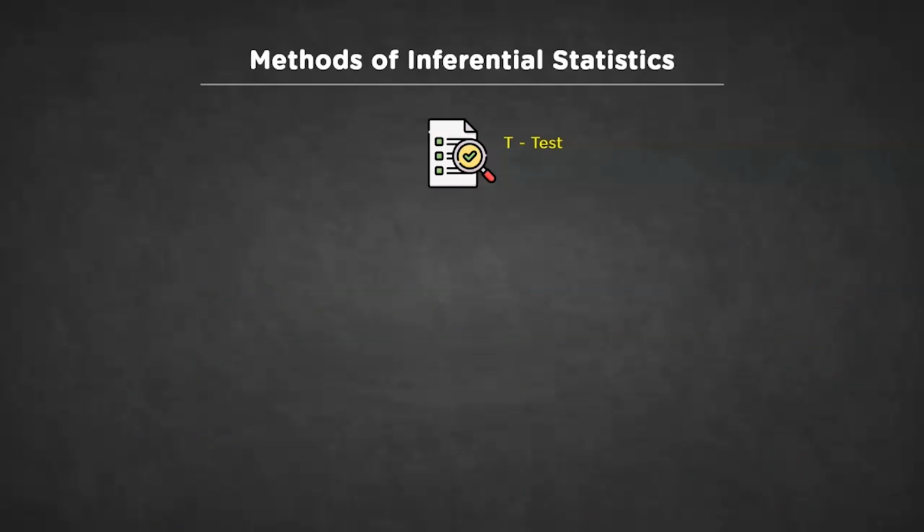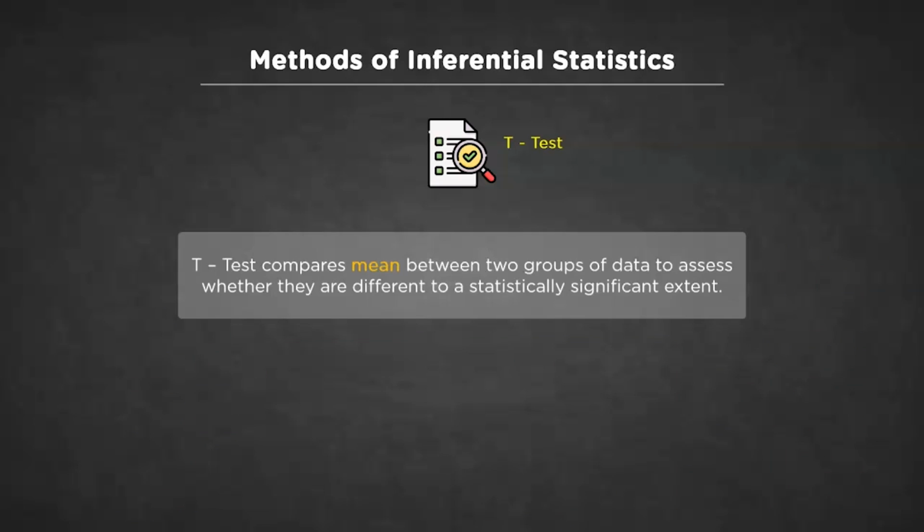Let's begin with the t-test. T-test compares the means of two groups of data to assess whether they are different to a statistically significant extent. In simpler words, this method tests if two groups have significantly different means, standard deviation, and skewness. For example, if you wish to compare the mean sugar levels of two groups of people, one that has had breakfast and the other one that is fasting. So, to assess the difference between these two groups, simply looking at the mean is not enough to draw a conclusion. You need to assess whether the differences are statistically significant, and that's what the t-test allows you to do.